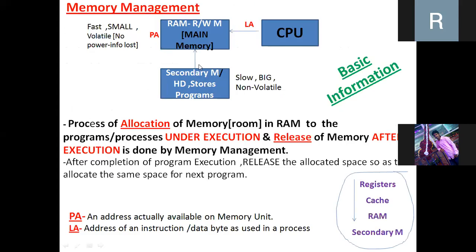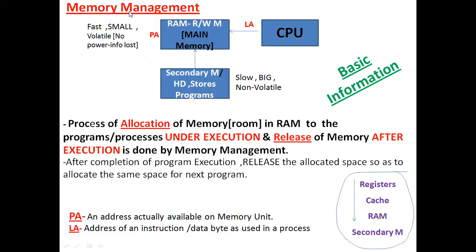So again, the same thing in a different sense. We have something called a CPU here, and we have the main memory or the RAM, also called read-write memory or the primary memory, and we have here a secondary storage device. The best example for a secondary storage device, as I said, is HD. HD stands for hard disk.